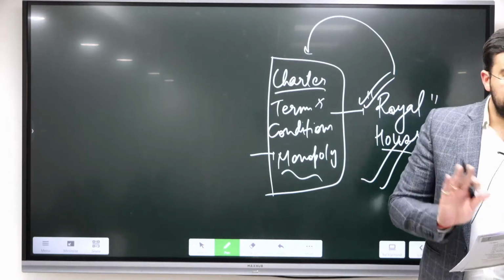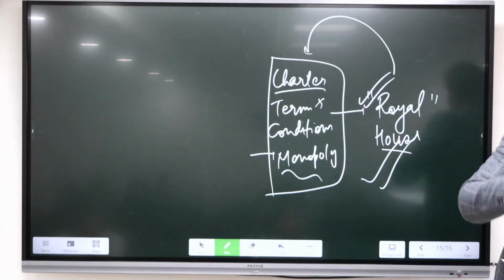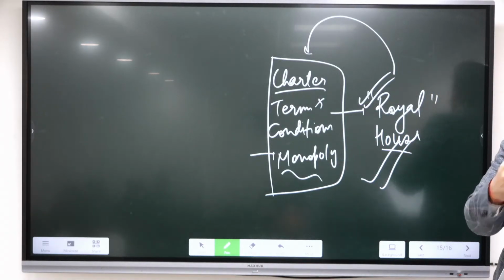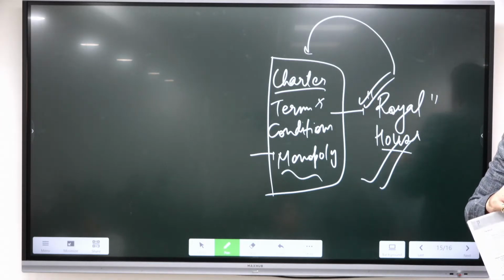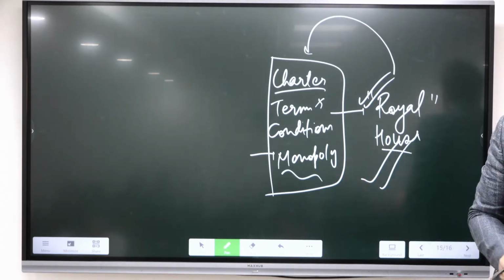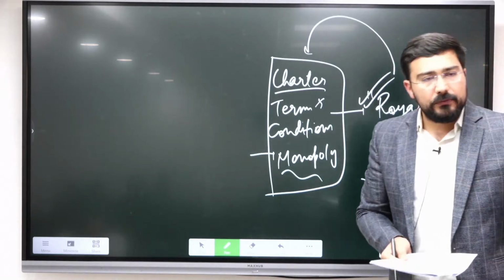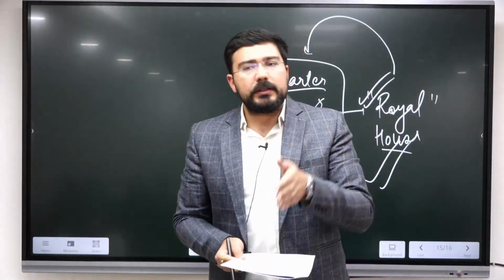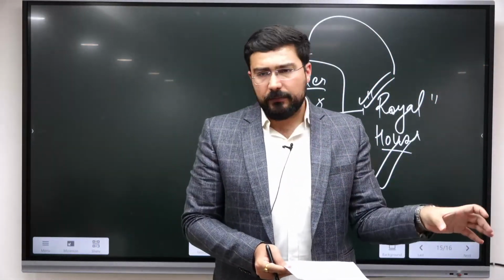Is it making sense? Because initially you just need to build a basic understanding. From tomorrow we will start the important part. Today is just the basic introduction of the topic: which were the 4 companies, what were the factors for their coming, and why the Portuguese and the Dutch got defeated. These are the basic parts.